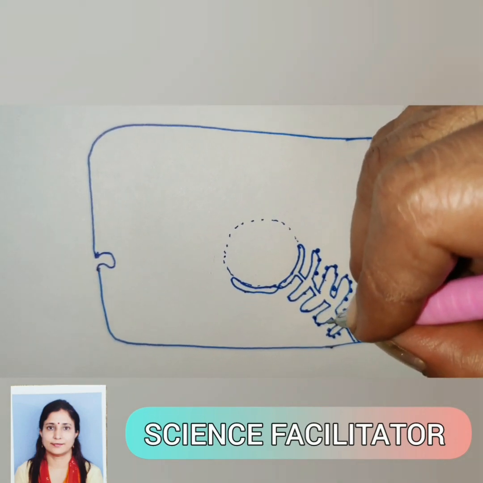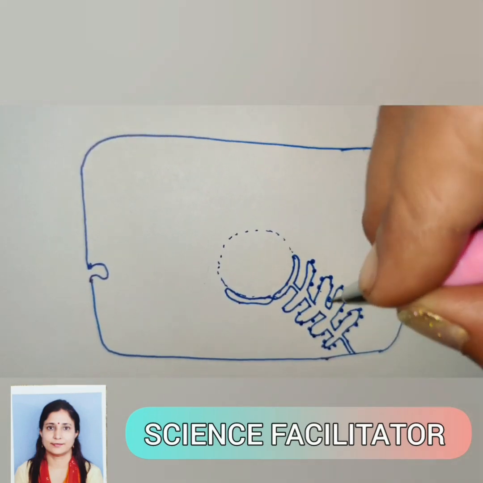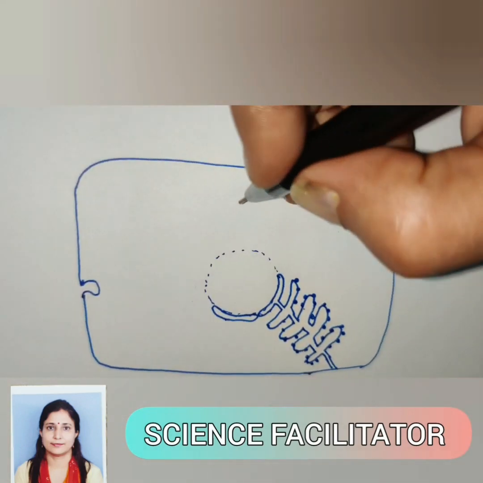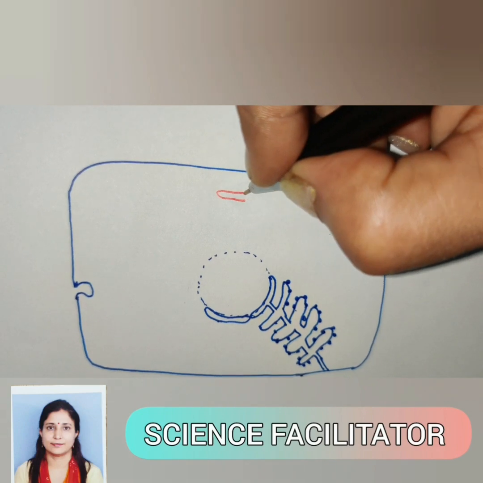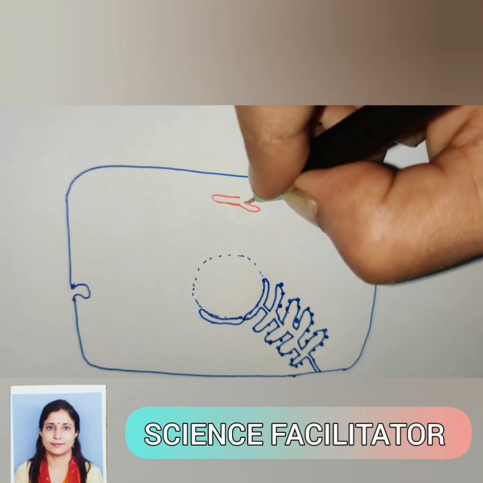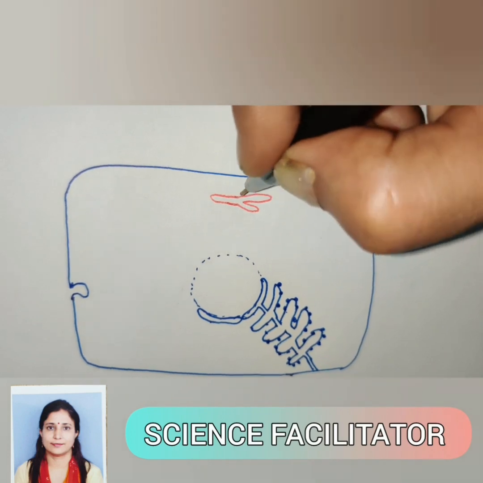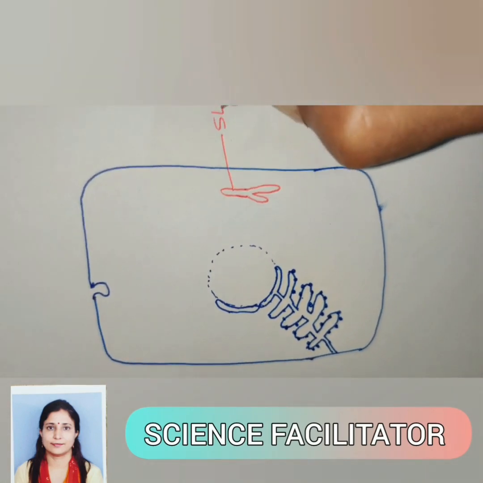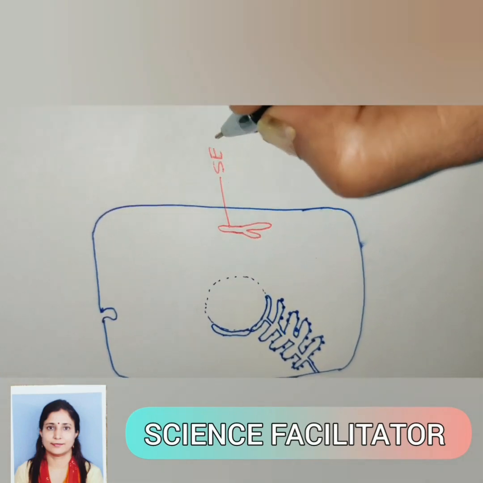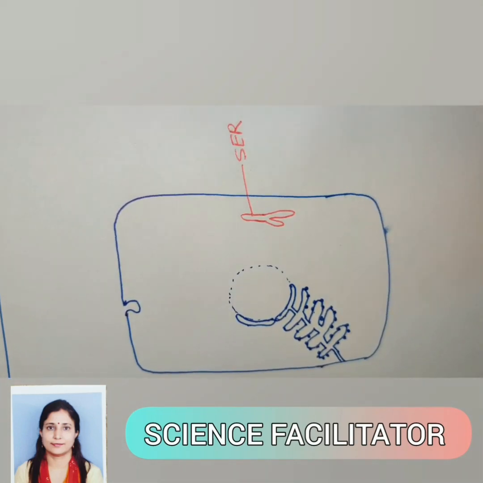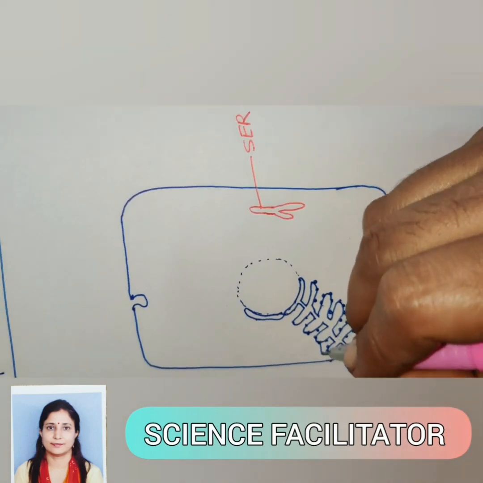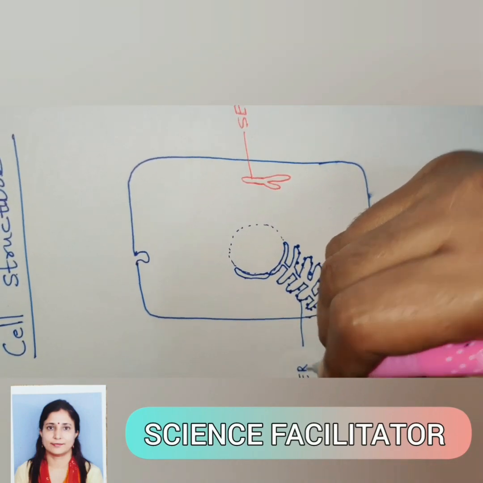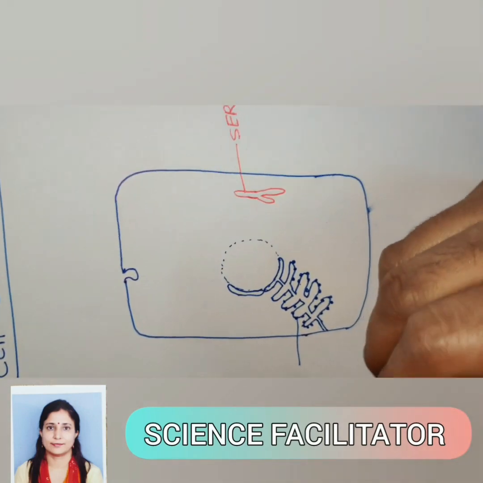These are of two types, rough endoplasmic reticulum. Besides this, in the cell there is smooth endoplasmic reticulum. Smooth, as the name indicates, the surface is smooth, so there are no ribosomes on the smooth endoplasmic reticulum. S stands for smooth, E for endoplasmic, R for reticulum. This is smooth endoplasmic reticulum, and this one is rough endoplasmic reticulum, RER.